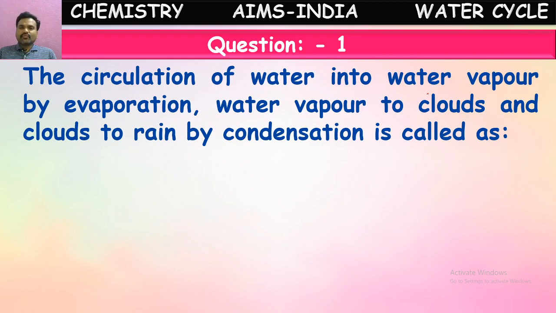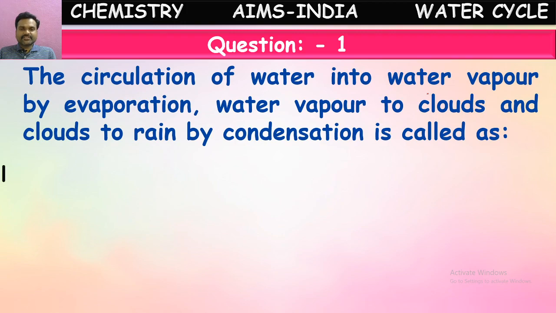The circulation of water into water vapor by evaporation, water vapor to clouds, and clouds to rain by condensation is called what? The conversion of water from one form to another form by certain processes, continuously circulating. What is this called? It is just a definition. Very good.